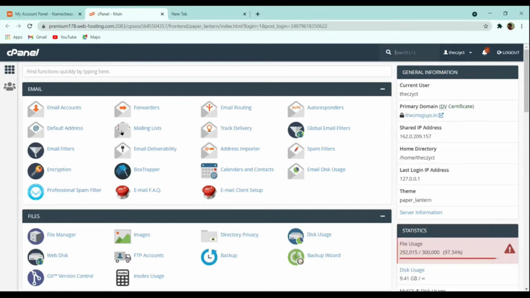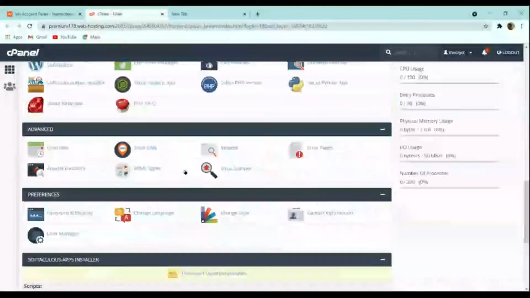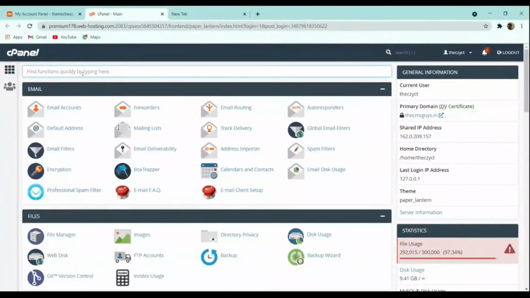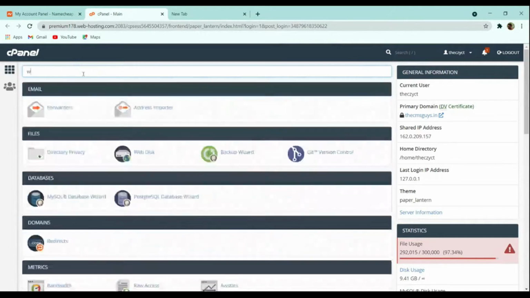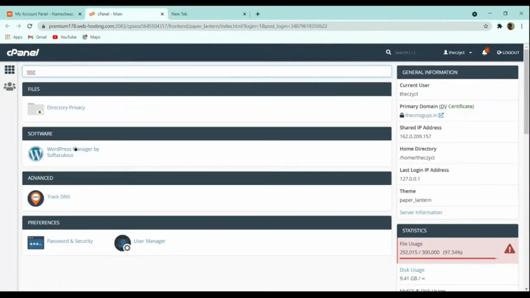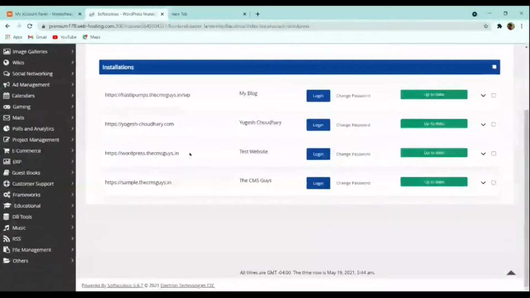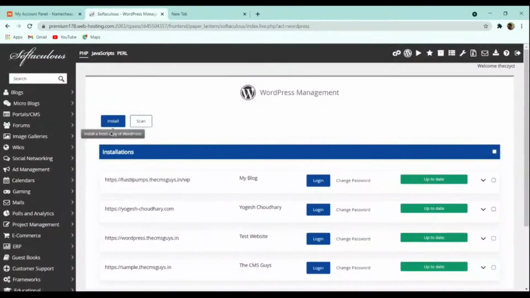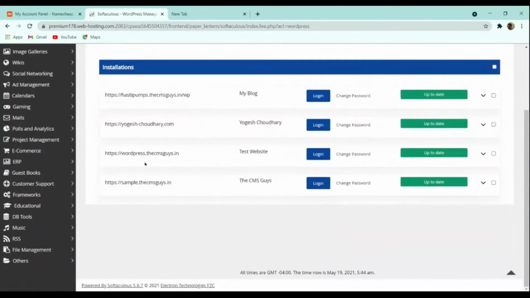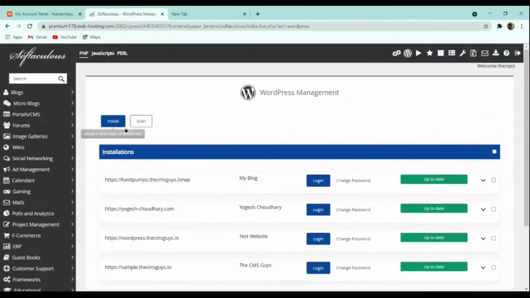To install WordPress, we have to scroll down to the bottom, or you can also use this search option. Here you can search for WordPress, and you can see WordPress Manager by Softaculous. We have to use this one. You can click on this, and here you have to choose the domain name where you want to install. So let me install WordPress on my domain name.